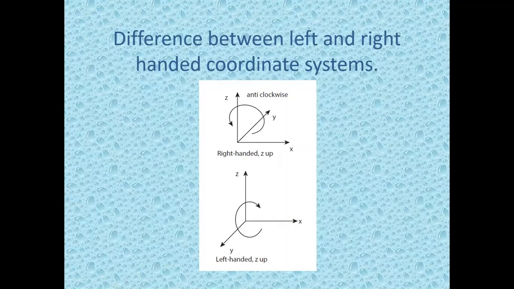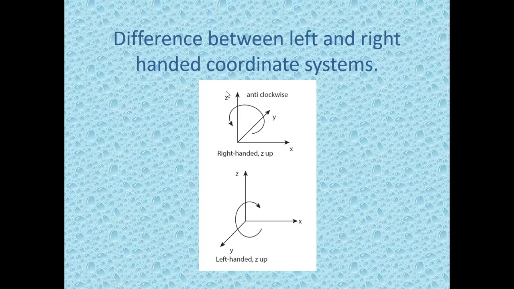Now, what is the difference between the right-hand and left-hand coordinate systems? In the right-hand coordinate system, you will be drawing the coordinates in the anti-clockwise direction. In the left-hand coordinate system, we will be drawing in the clockwise direction.